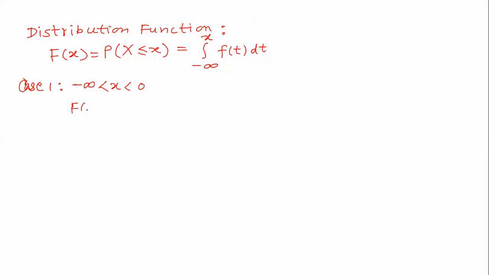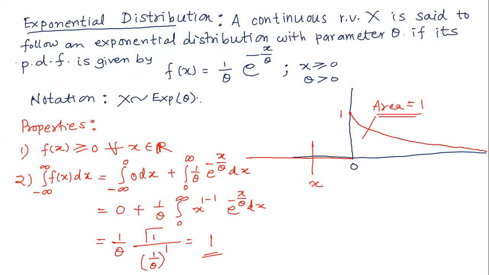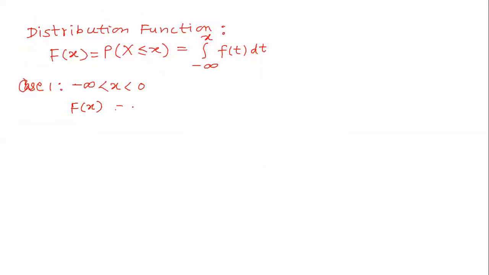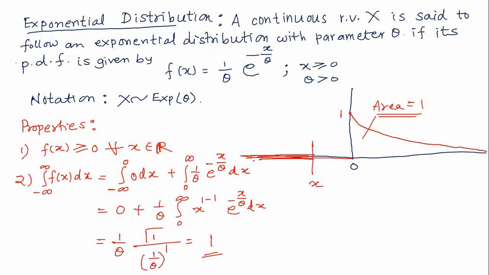In that case, capital F of x, you can see there is absolutely no region. So integration minus infinity to x, 0 into dt, and that is equal to 0. As long as x is from minus infinity to 0, F of x is equal to 0.